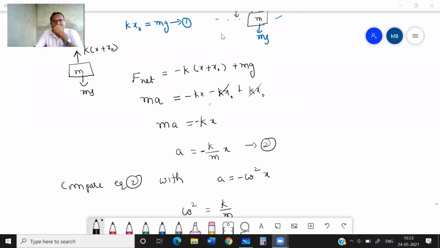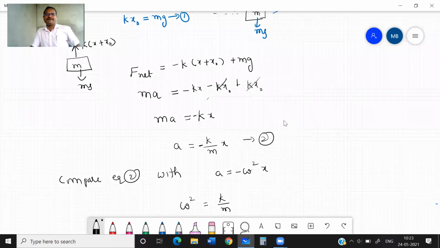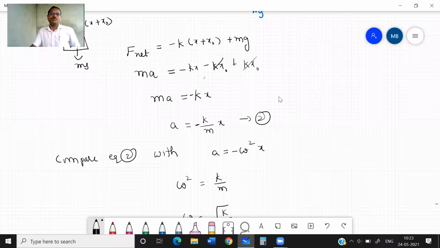So now, for a spring block system, what will be the time period formula? The time period formula is T is equal to 2 pi root m by K. Remember, important.